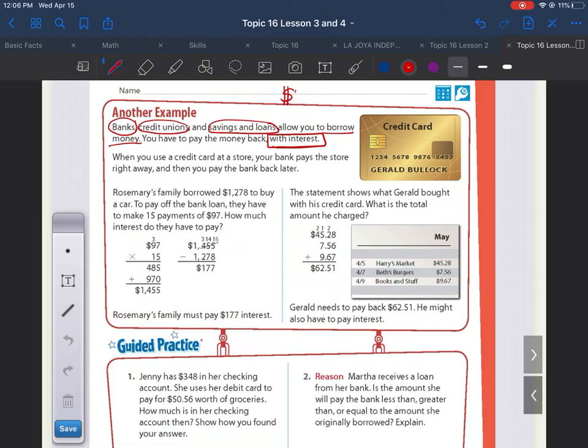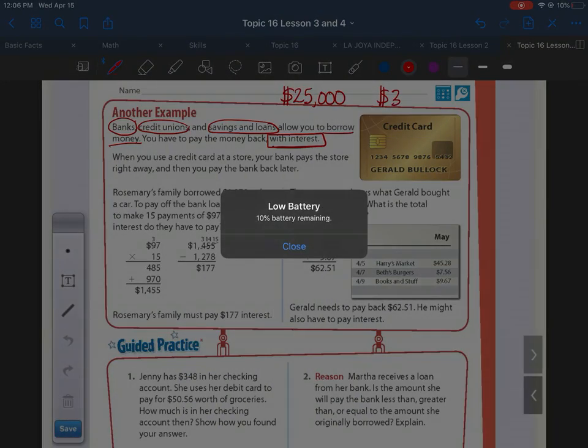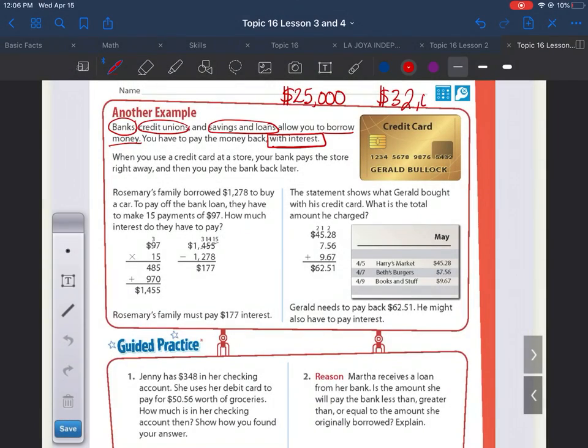So you're going to have to pay them. For example, if I go get $25,000 for a house, depending on the amount of interest that they're charging me, I will probably end up paying maybe $32,000 at the end of the payments. So this is what they loan me, but then we have to add the interest.